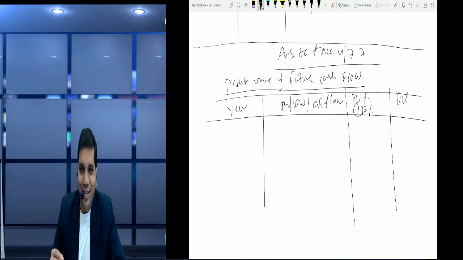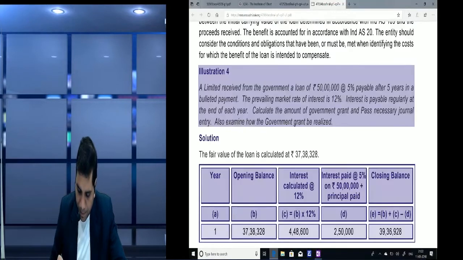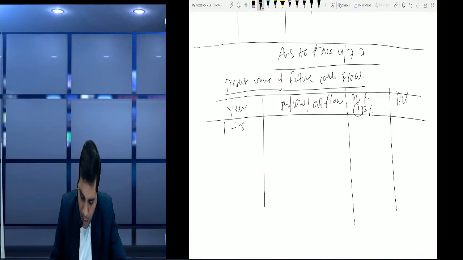Right? So let's do first 1 to 5 year. For how many years, friends? The amount is payable after 5 years. So 1 to 5 year at the rate of 12%. How much interest do we receive?